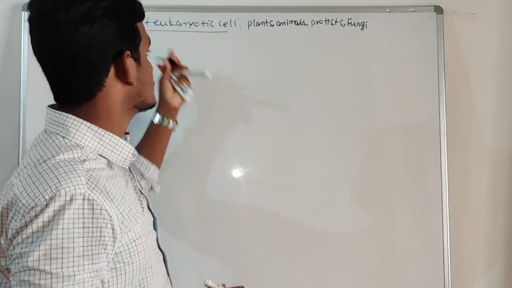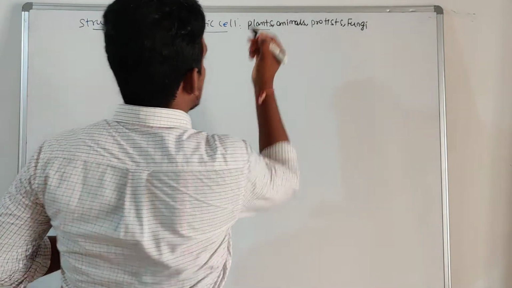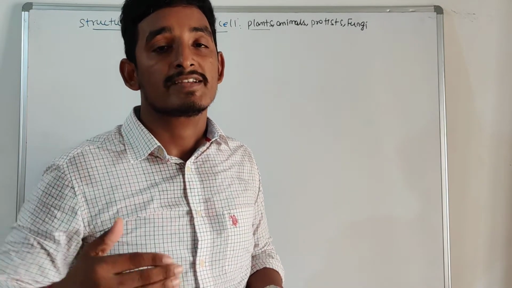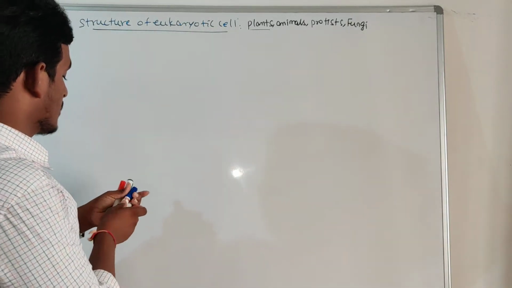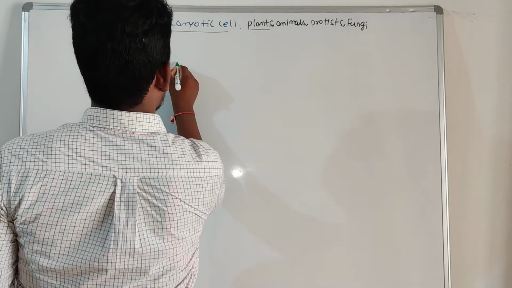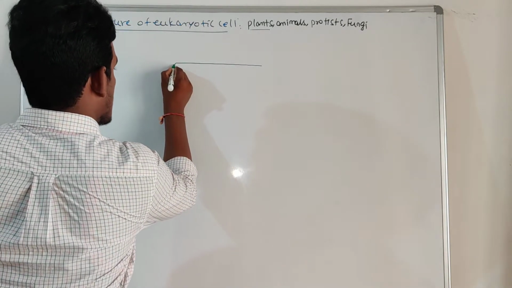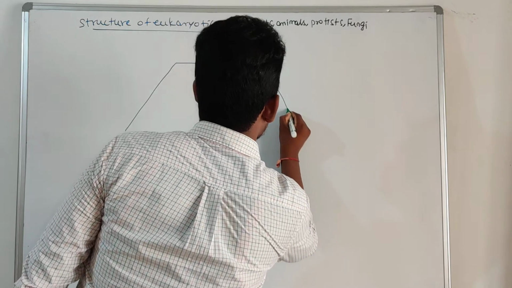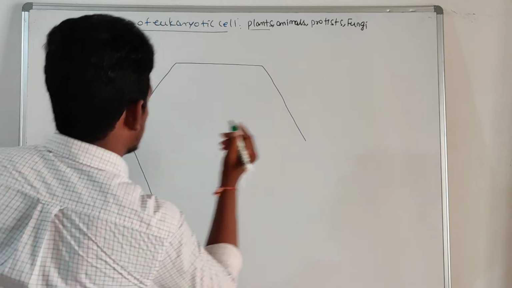So now we are going to discuss the structure of a eukaryotic cell. That is a plant cell, right? Here the plant cell exhibits various shapes like hexagonal or polygonal. So now we are going to discuss that hexagonal shape of a plant cell. Here the cell is surrounded by a membrane. What we call this membrane is the cell membrane or plasma membrane.